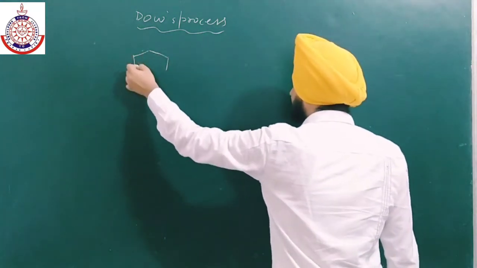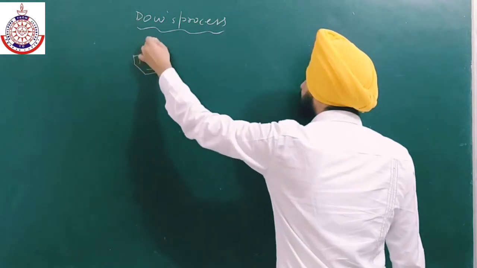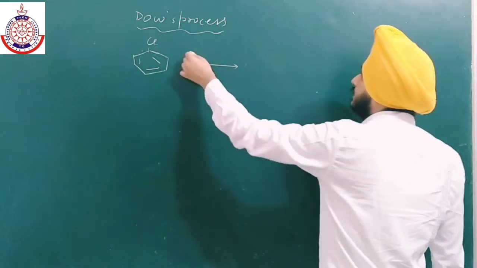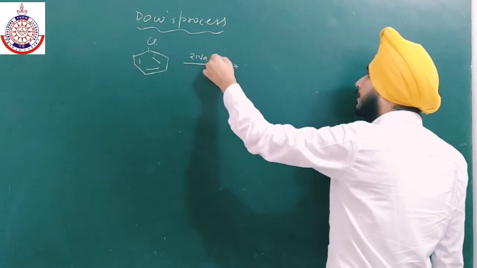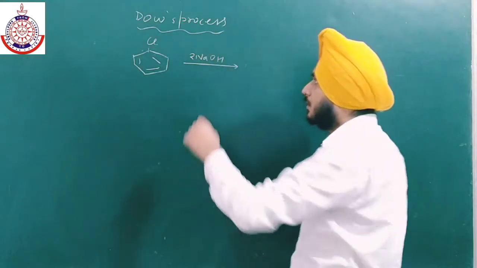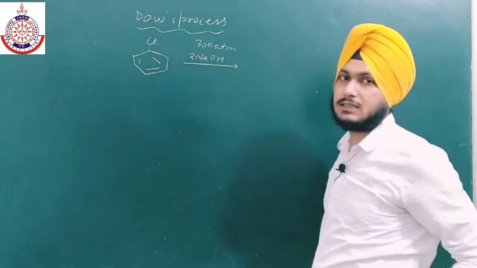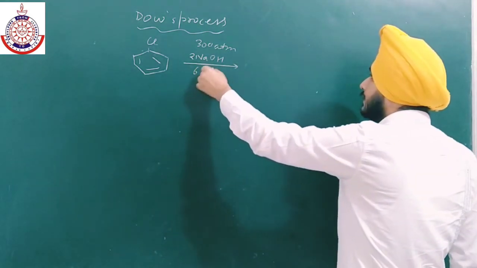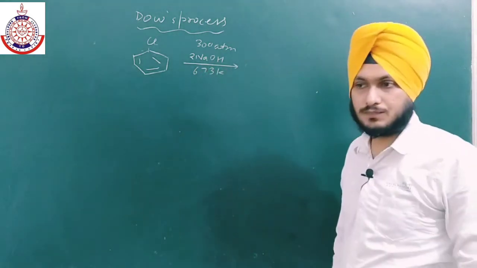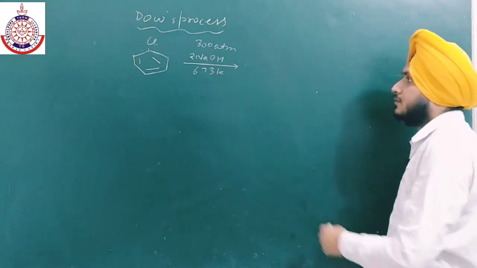The reaction is: aryl halide reacts with 2 NaOH at high pressure, near about 300 atm, and the temperature is also near about 673 Kelvin. So highly drastic conditions we have to use.